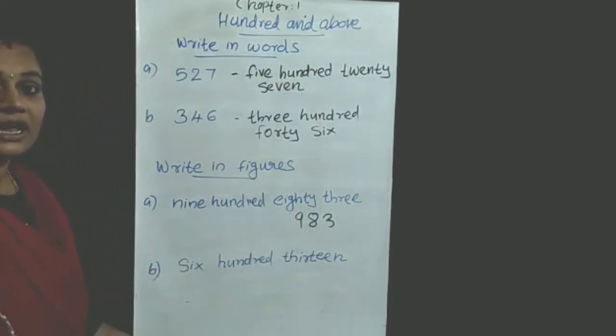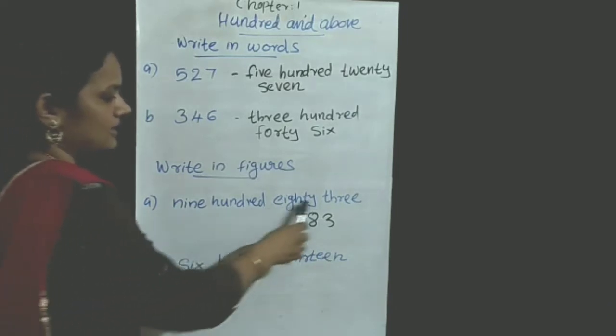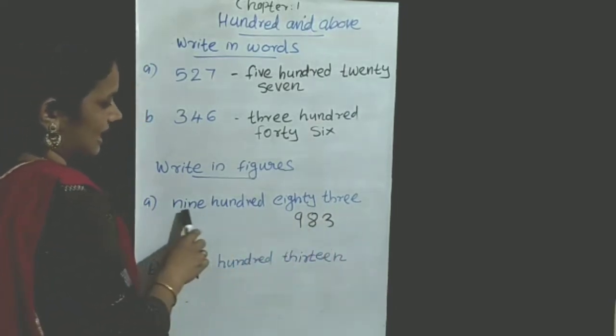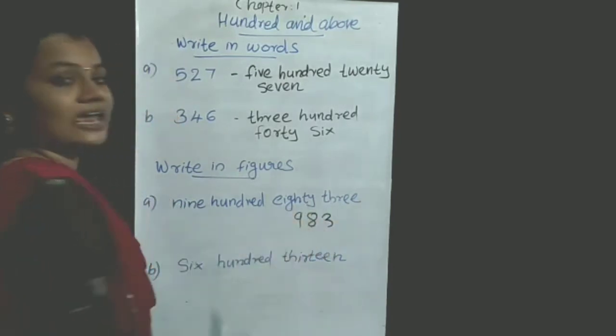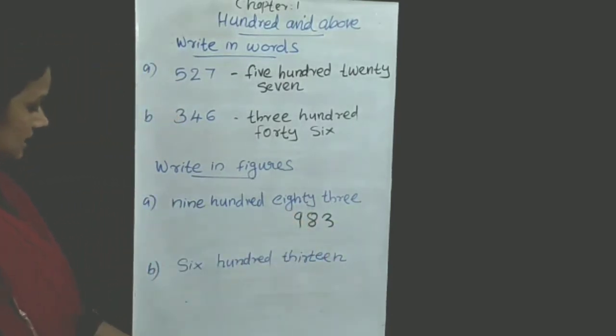Got it? How to write the writing figures? The number name is given, you write the figures. 900, write 9. 83, write it. 983. Got it? Next,